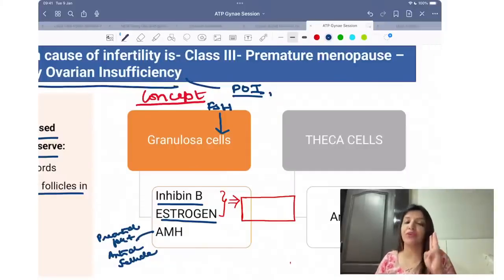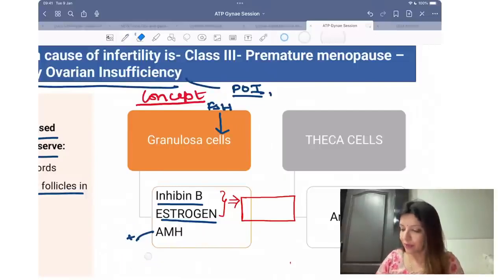Three hormones are released by granulosa cells: inhibin B, estrogen and anti-Mullerian hormone. Anti-Mullerian hormone is released from the granulosa cells of which follicles? Antral follicle and preantral follicle.